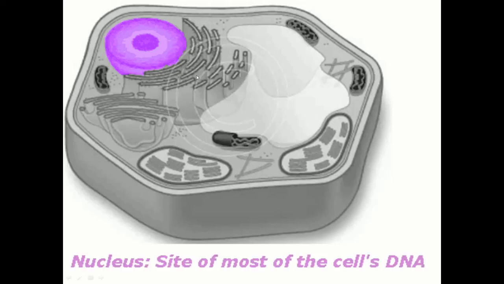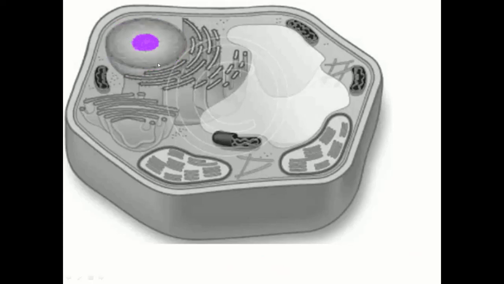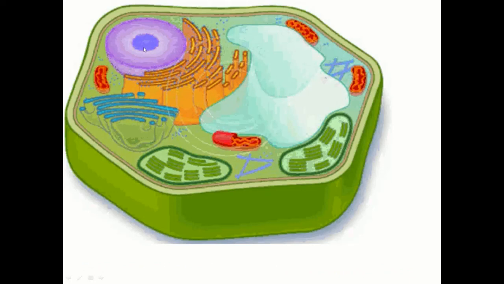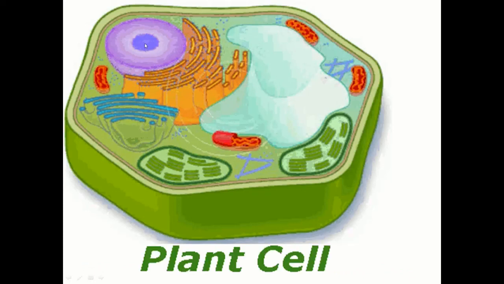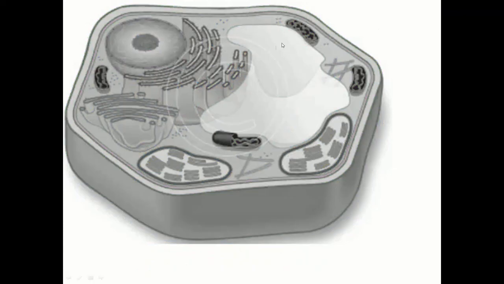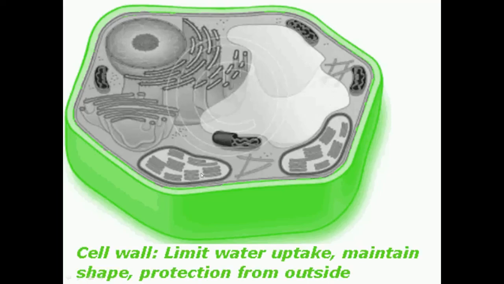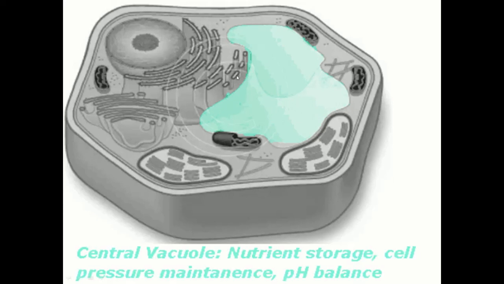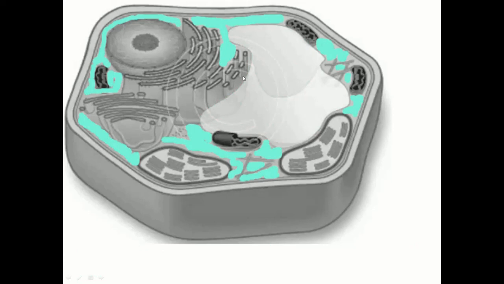This is the nucleus. It is a site of most of the cellular activities. Then the nucleolus is present inside. It helps in the synthesis of ribosomal RNA. And that's it about the plant cell. I have given you work here in the activity. You need to draw this, practice, label it and write the function of the different organelles present in the plant cell. So this is about the plant cell.